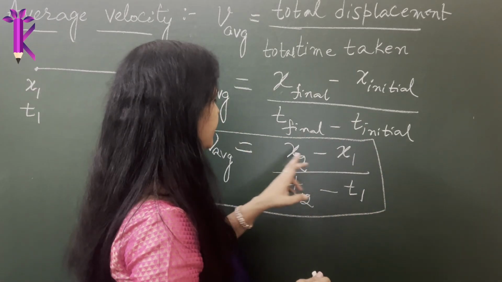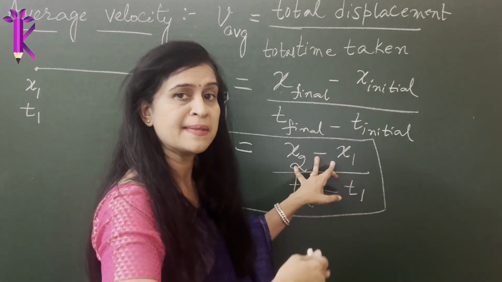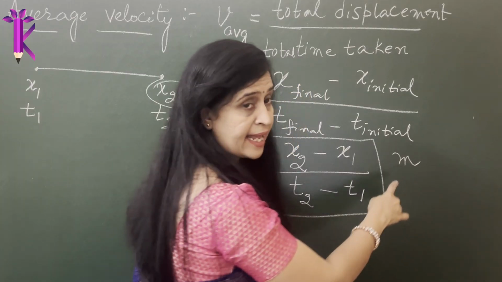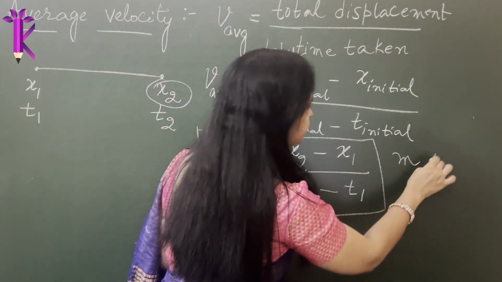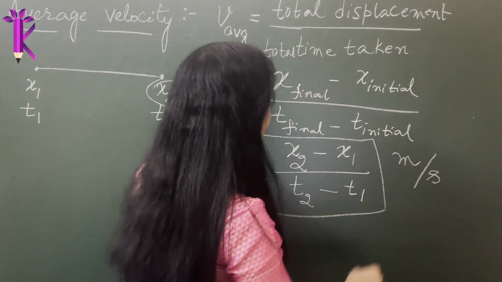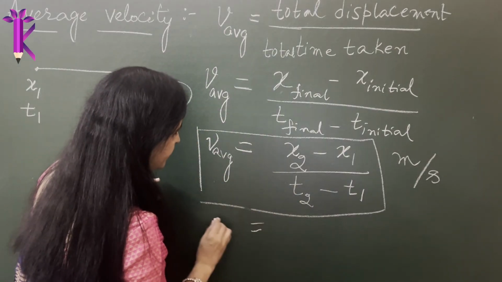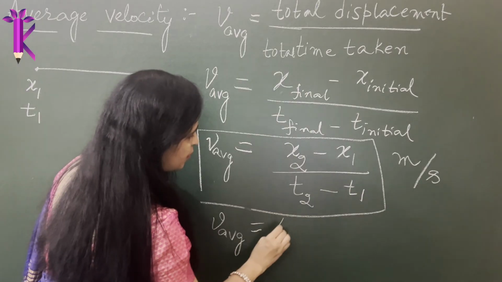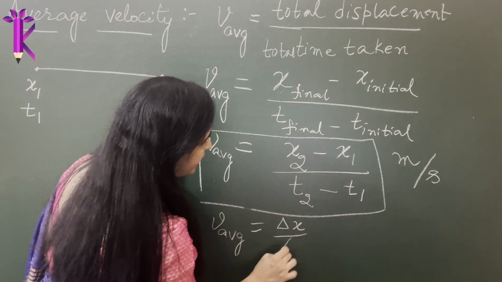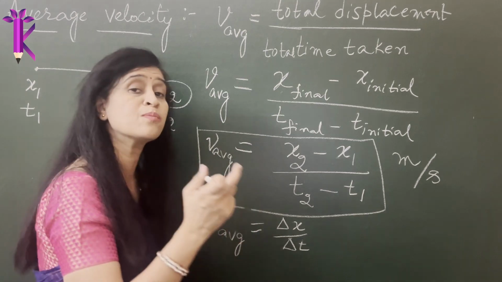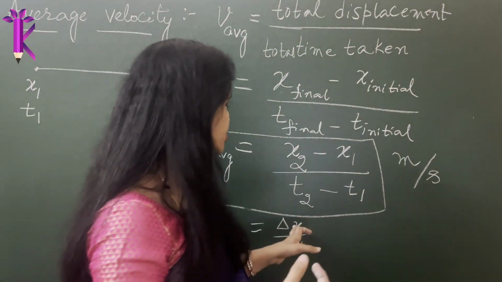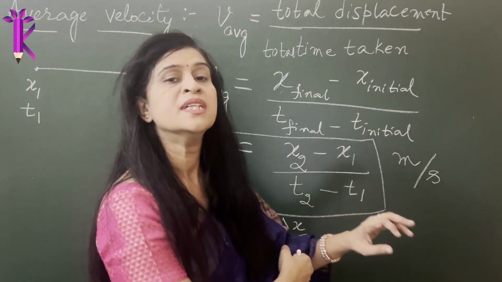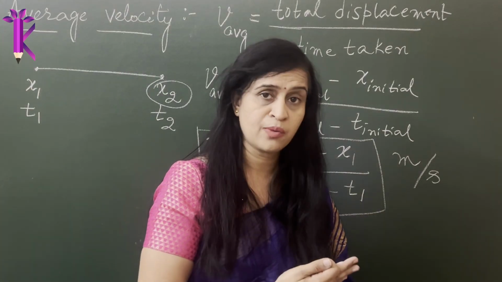What is the SI unit? This is displacement, and displacement is nothing but length. So length is measured in meters in SI. Time is measured in seconds. It can also be written simply as V average is equal to x2 minus x1, which is delta x, divided by delta t, where delta is the small change in displacement and the small change in time period.